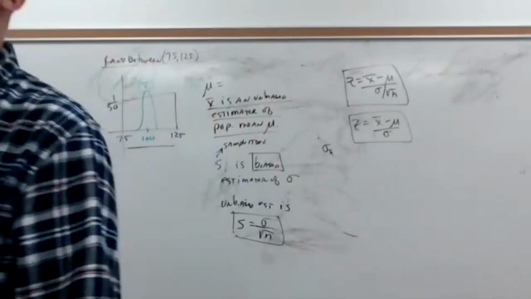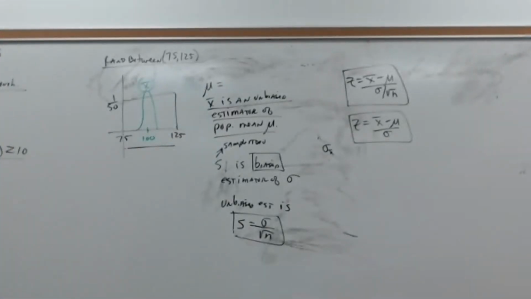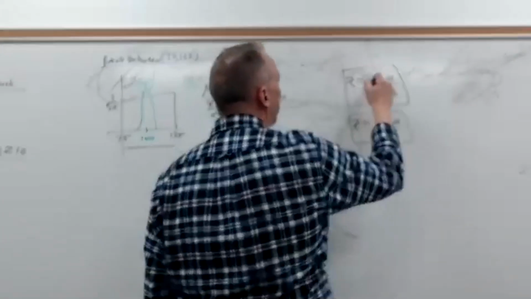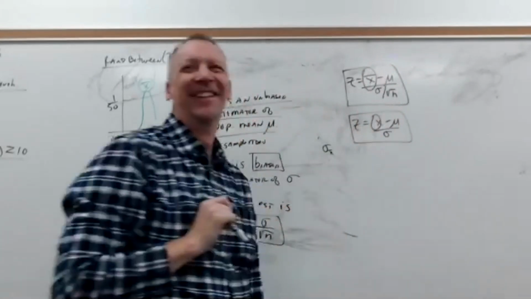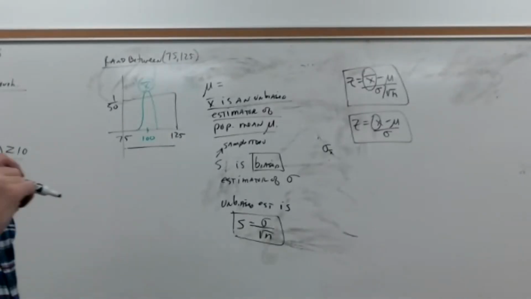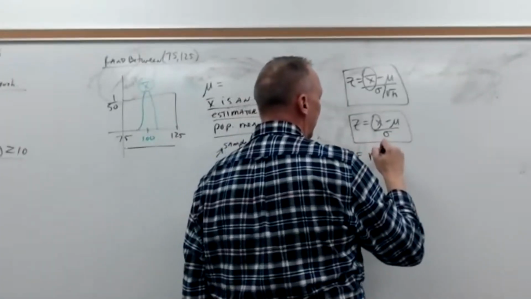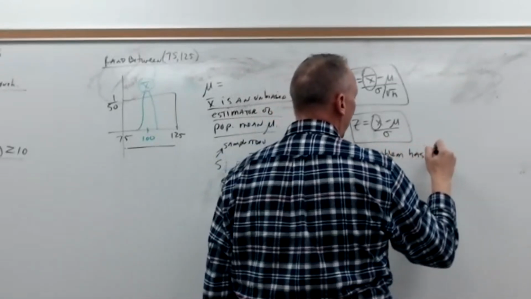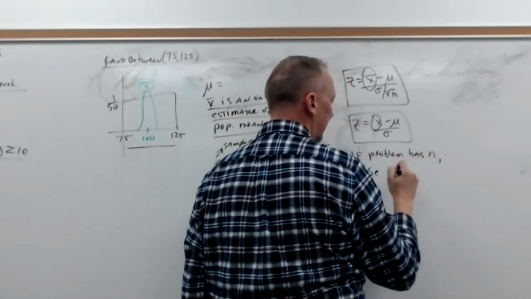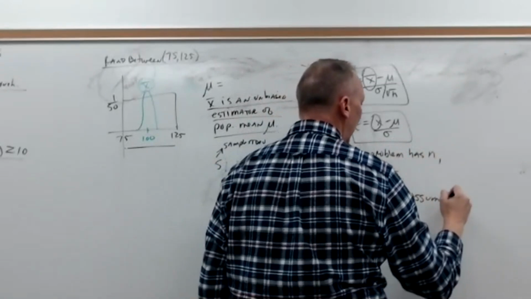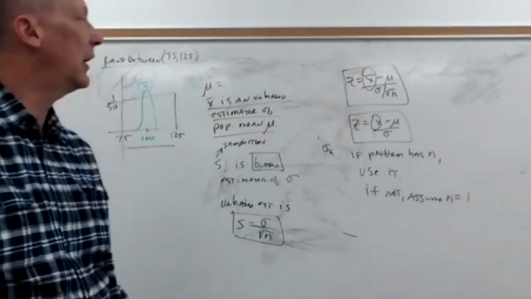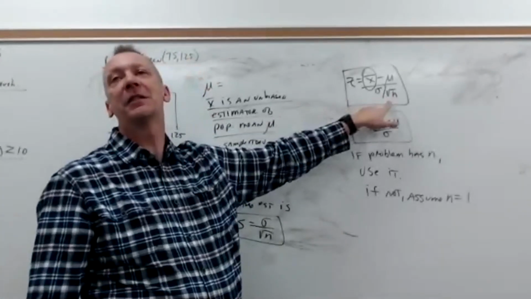What's the obvious question that the student's going to ask me? How do you know which formula to choose? Right? Now, one of these has an x bar, one of them doesn't. Oh, sorry, that one's not supposed to have an x bar. Okay, now, here's the rule. If the problem has an n, use it. If not, assume that n equals 1. Okay? If n equals 1, what happens to this?